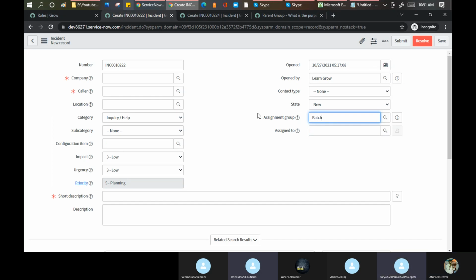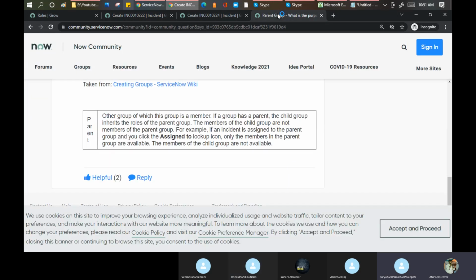But if you put the parent, then it will pick up the child as well, all the child. No. Child के member नहीं आएंगे कभी यहाँ पर अगर आप parent. Oh, sorry. Right. Okay. The only thing which they are saying is that only for the role inheritance, nothing else. In the last line they say the members of the child group are not available. वो नहीं आएंगे. But still you can try.